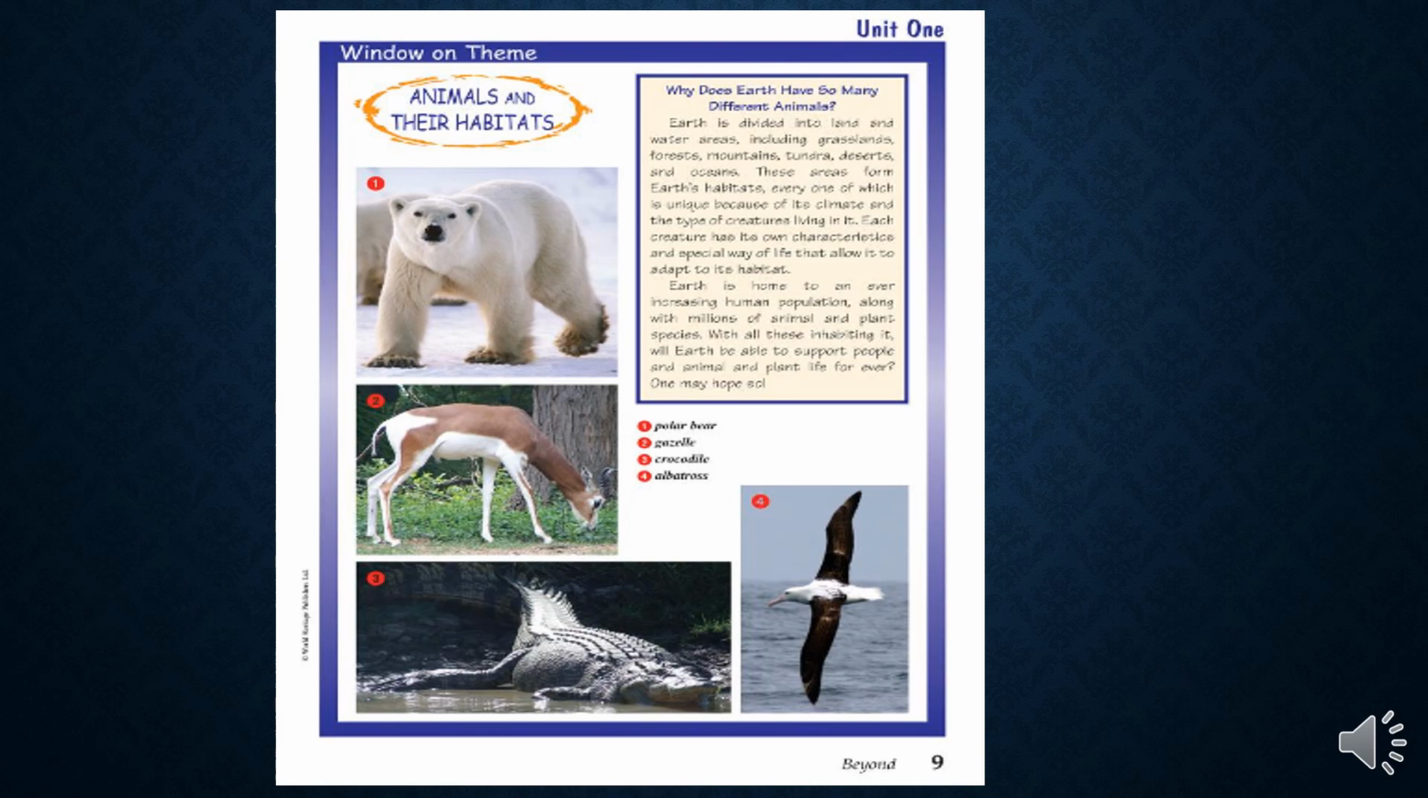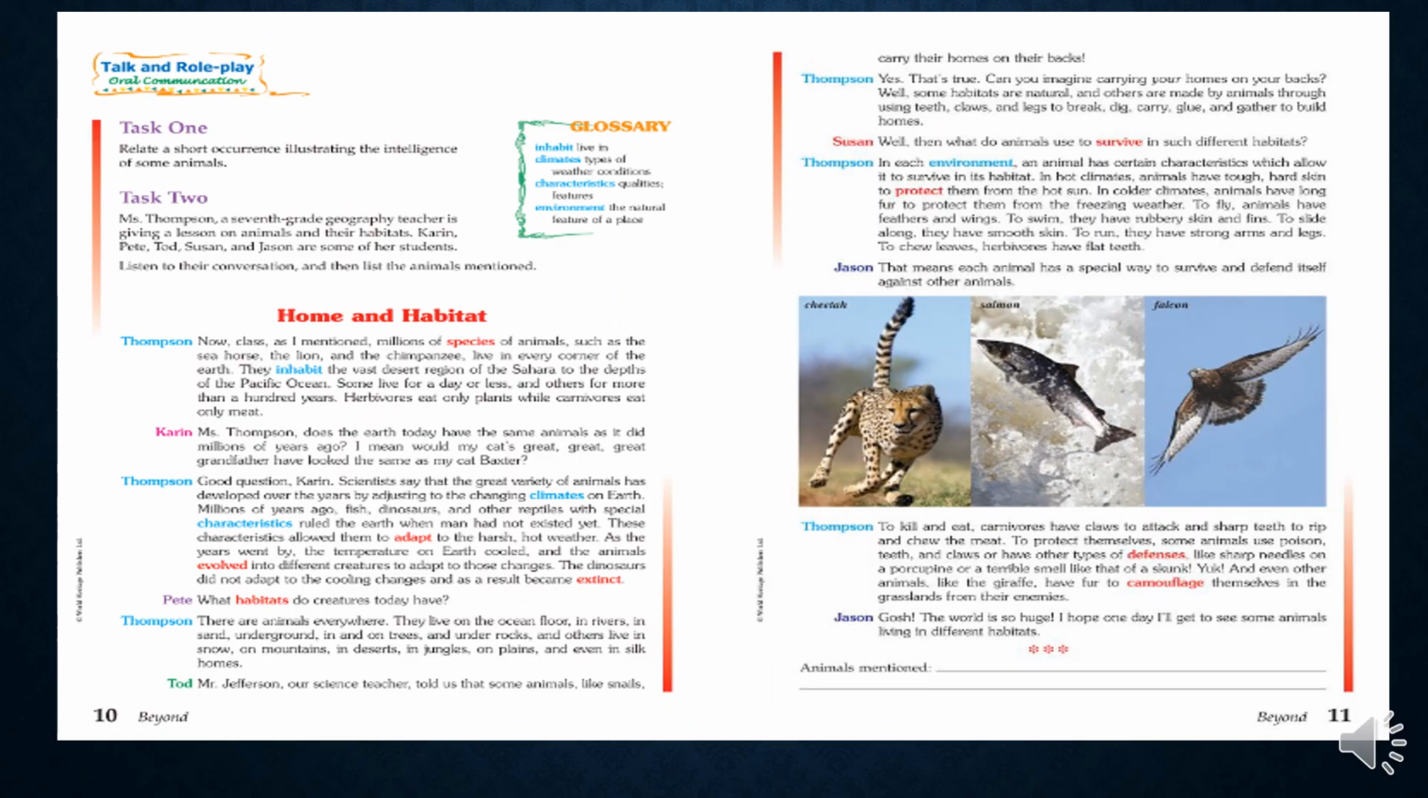So we are going to start with the first selection. As you can see, we have some pictures of animals here. This is not the first selection, this is an introduction for the theme. So we are not going to read the text, we are going to read the first selection. This text talks about home and habitat. It talks about how animals choose their habitats, where animals live, and why animals live in certain places. We are going to discuss these in the first selection.